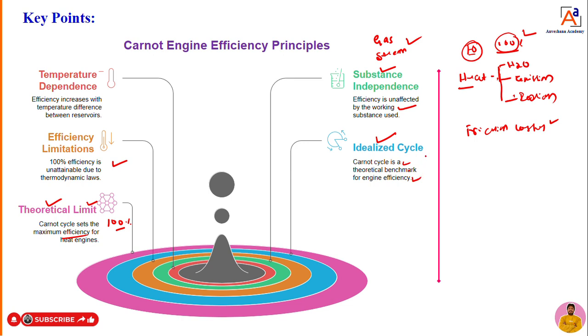That means what? We can take an example. You can only imagine, you can assume, there is an engine, and that engine will work at 100%. This is an imagination, but you can put it as a benchmark.